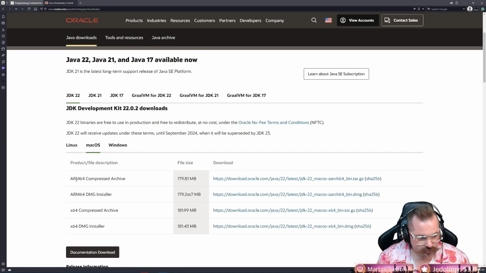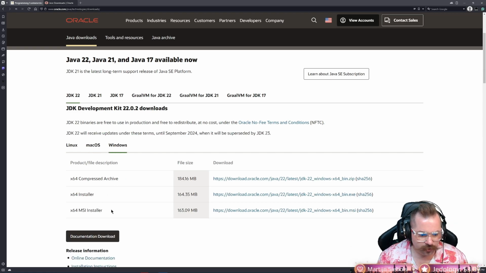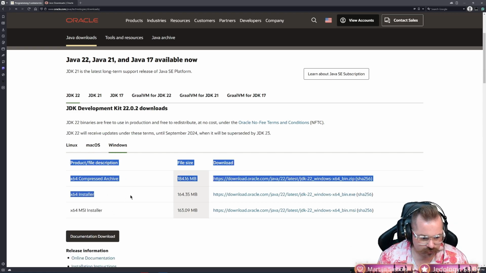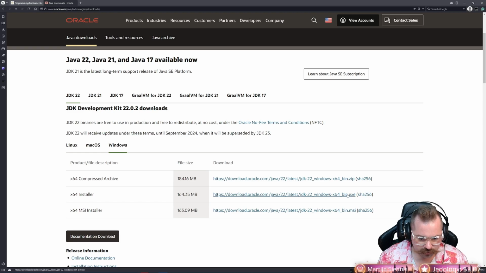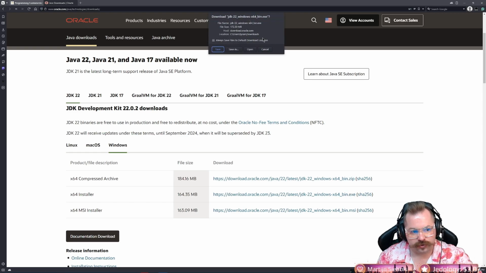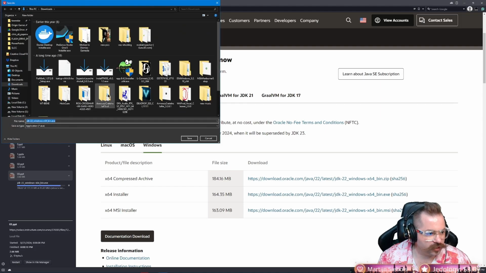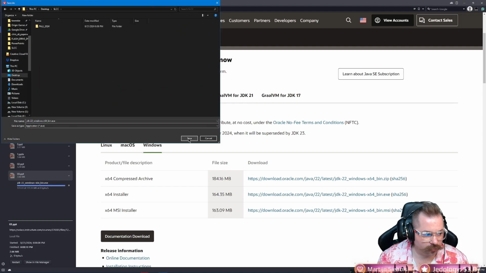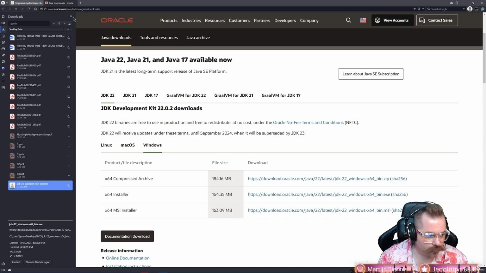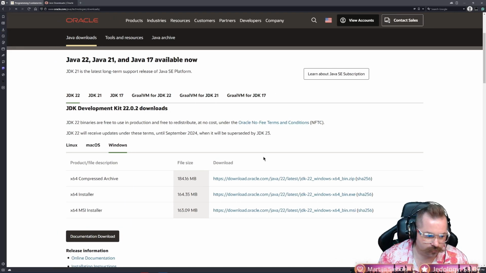Now, this is what's important for Mac. We'll get to that in a second. For Windows, you're going to focus on the x64 installer. Okay, so we're going to download that. Notice that it's going to prompt me to download, and I'm going to specifically tell it where to download. I'm going to put it in the same folder, that way everything's all together in the SLCC folder I created. Okay, so Windows, not a problem.